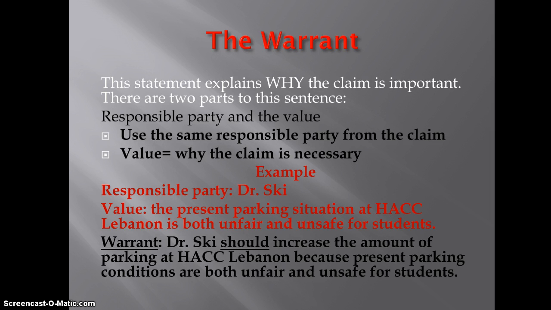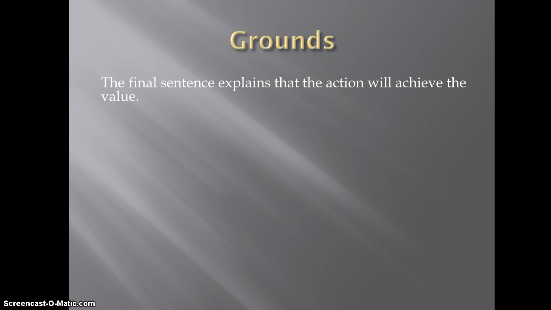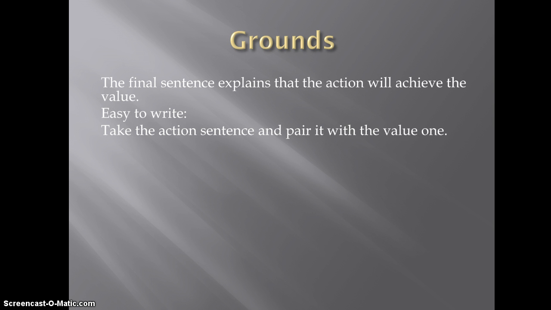Now our final thing that we're going to look at for the Toulmin model is the grounds. The grounds explain that the action will achieve the value. We've already talked about the claim and the warrant, so what we're saying here is that their connection will solve a problem. Okay, their connection will solve a problem. So let's look at this. It's actually very easy to write because we're going to take the action sentence and pair it with the value one.